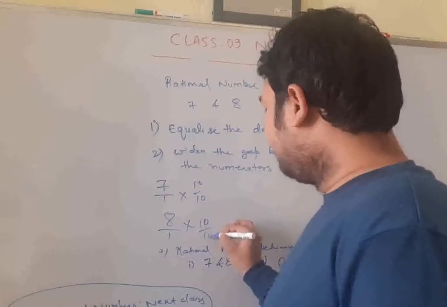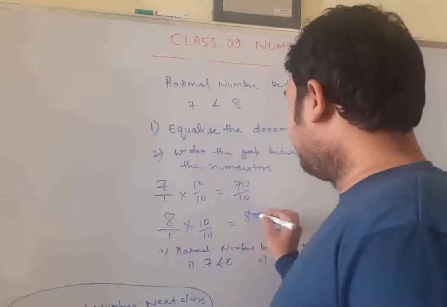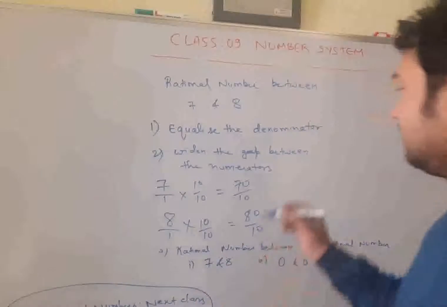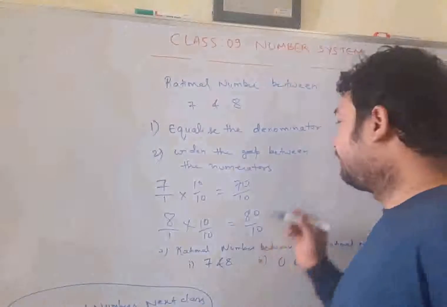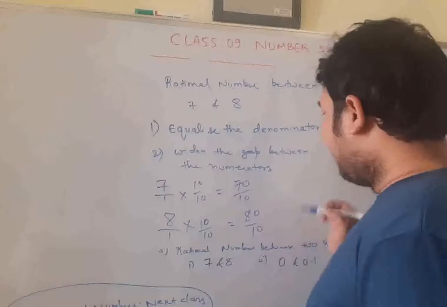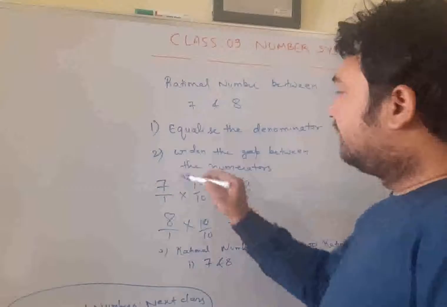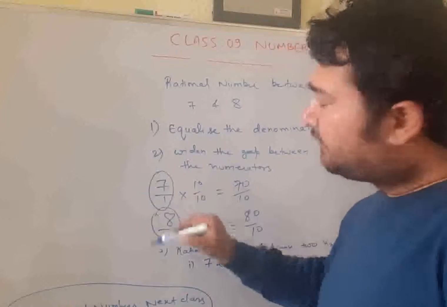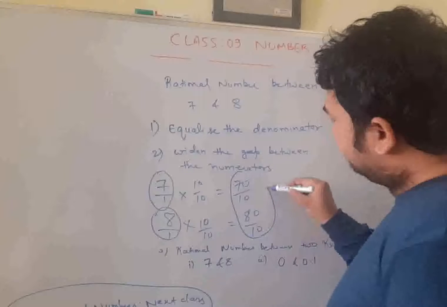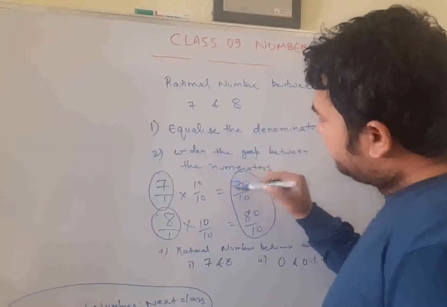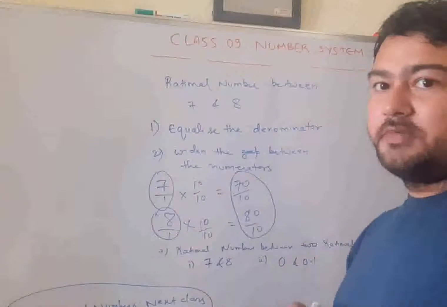Here also 10 by 10. What did this become? This became 70 by 10. And this is 80 by 10. From 70 to 80, you have broadened the gap. Now the gap is increased or widened. Although it would be difficult for you to find a rational number between 7 and 8, you have an ease of finding a rational number between 70 by 10 and 80 by 10.